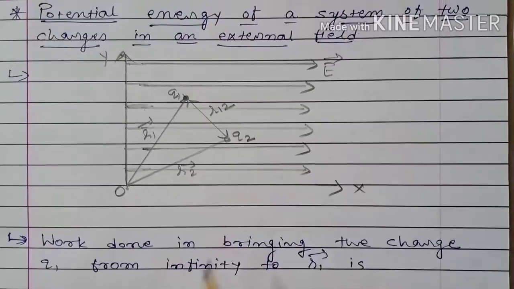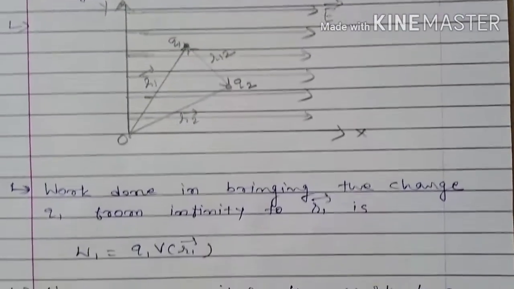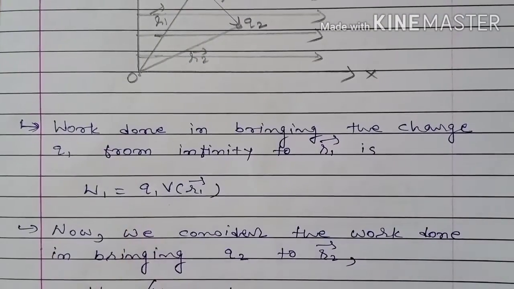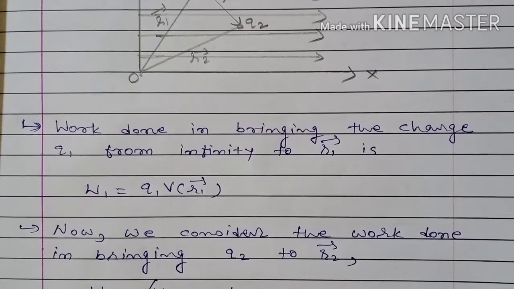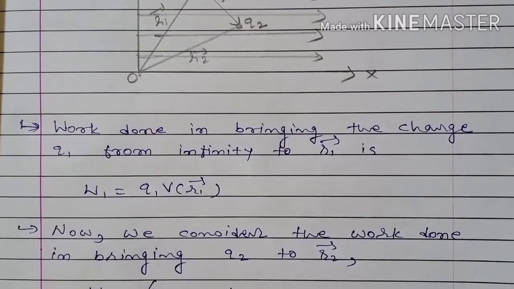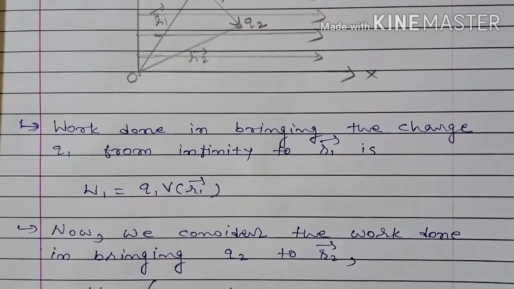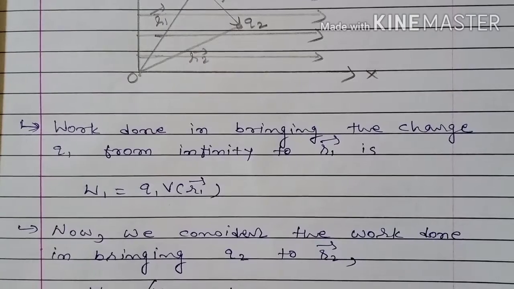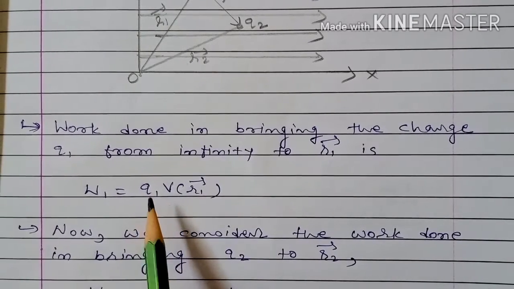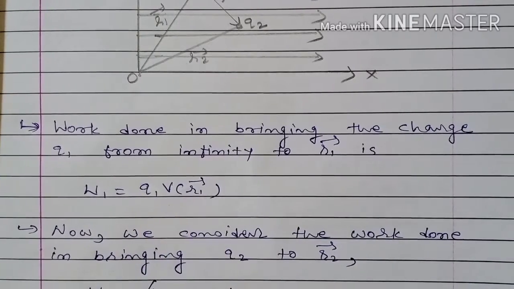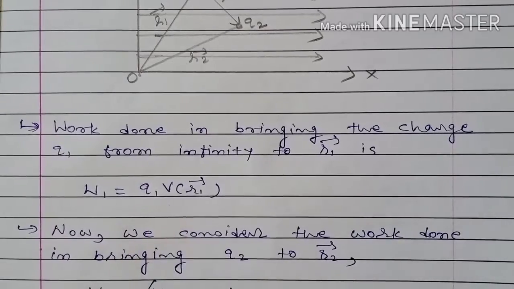Here the external field is present, therefore some amount of work is done in bringing the first charge. In the absence of the field, the work done in bringing the first charge is 0. But in the presence of the field, the work done in bringing the first charge is Q1 into the potential at that point, that is V r1 vector.